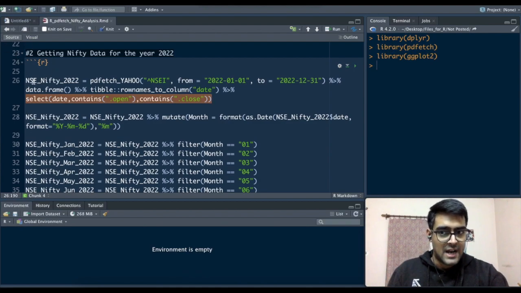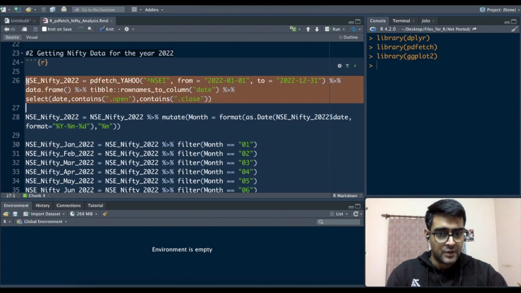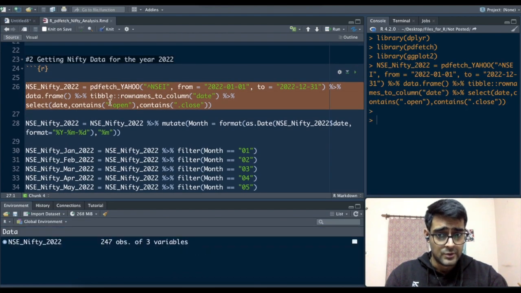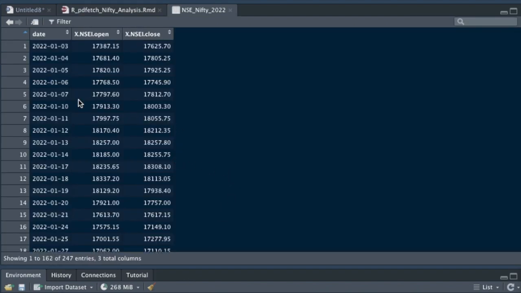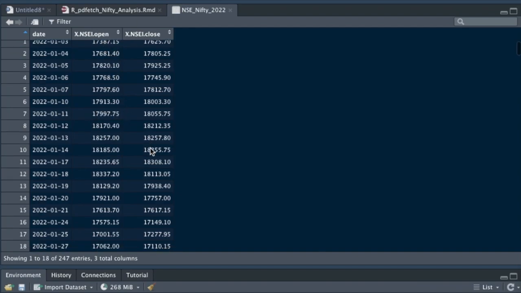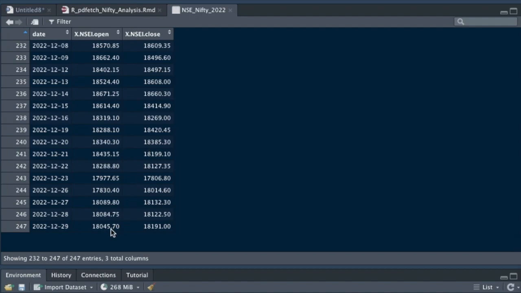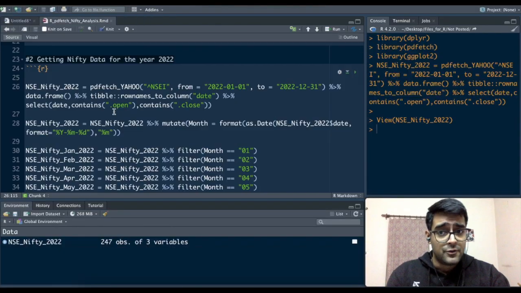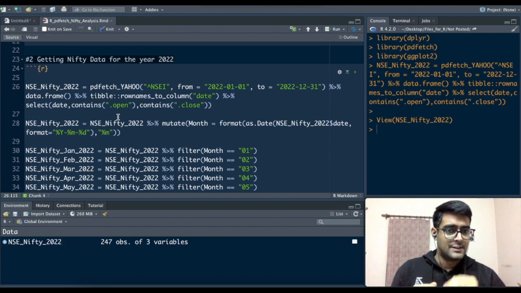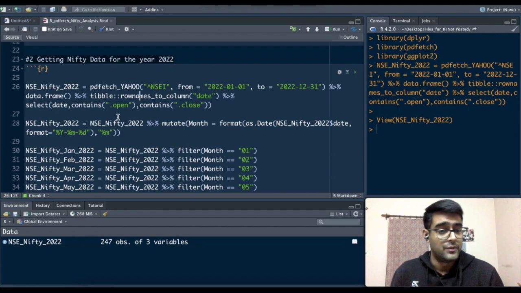Right now, I am extracting the yearly data. So let's run this. You'll see a data frame with the yearly data starting from 3rd January, of course, because 1st and 2nd were holidays. On 3rd January it opened at 17,387, and on 29th December, the last trading day, it closed at 18,191. So the data is refreshed on Yahoo Finance. But I need to divide this data set month by month and then calculate the return as well.